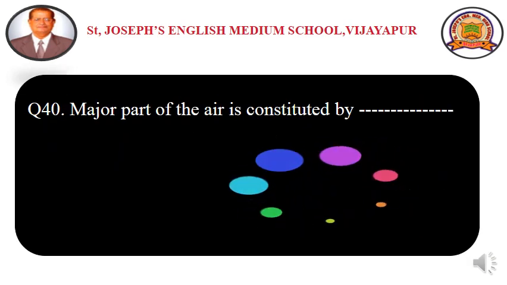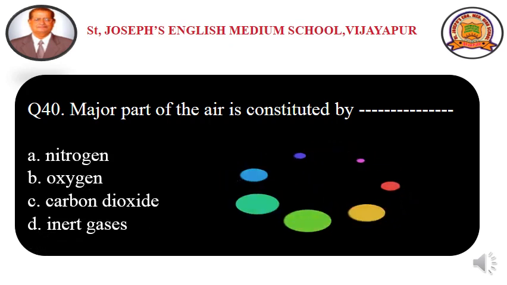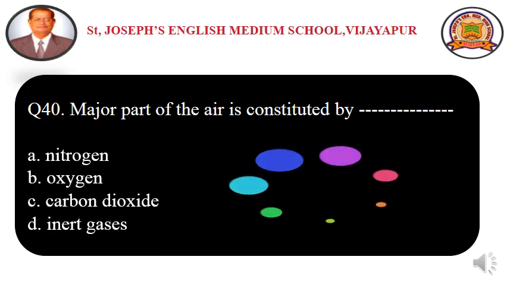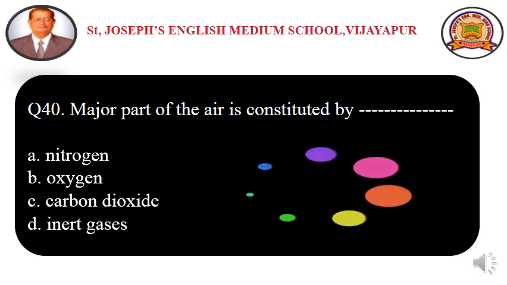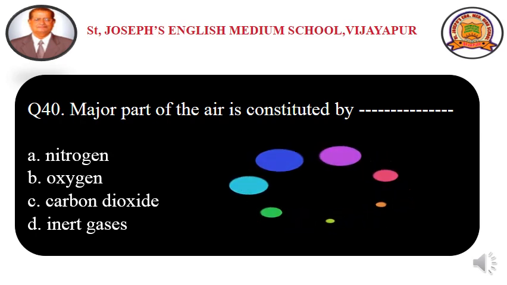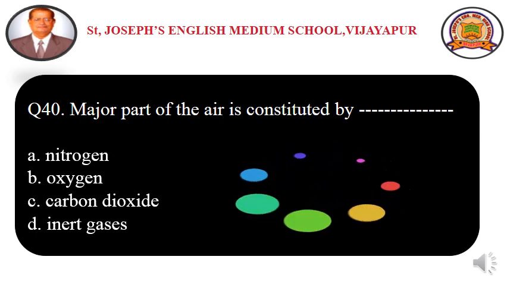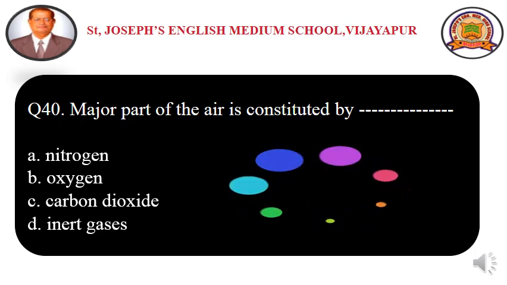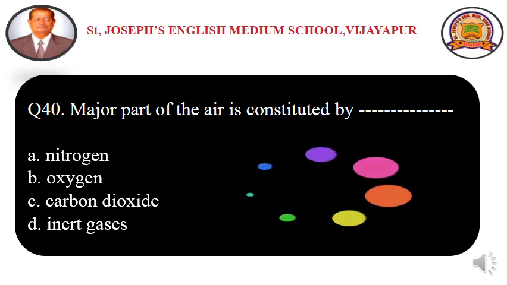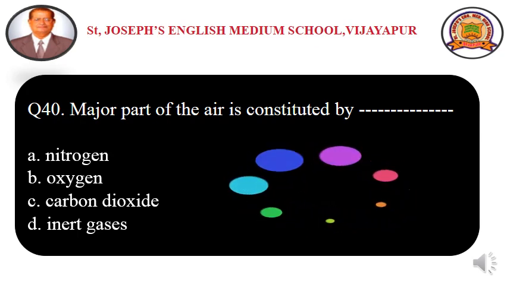Question number 40. Major part of the air is constituted by dash. Options are option A, nitrogen, option B, oxygen, option C, carbon dioxide, and option D, inert gases.